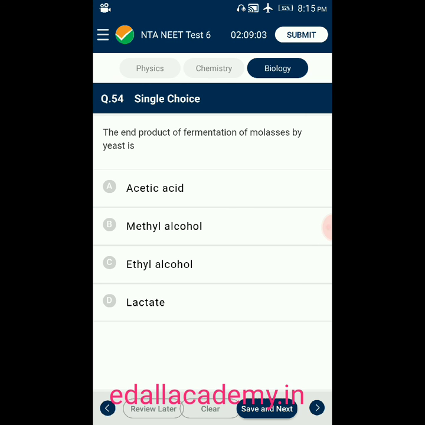Question number 54. The end product of fermentation of molasses by yeast is option A acetic acid, option B methyl alcohol, option C ethyl alcohol, option D lactate. So the answer for this question is ethyl alcohol. The end product of fermentation of molasses by yeast is ethyl alcohol or ethanol. So the answer for this question is option C.